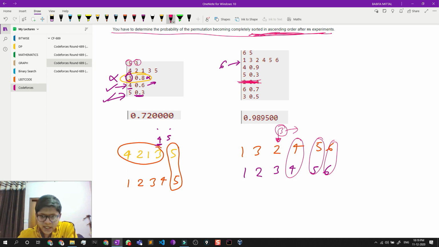Now let's move from the start. Initially my answer is 0, right? Then I check it, okay, it is 0.9, so I will add it to my answer.